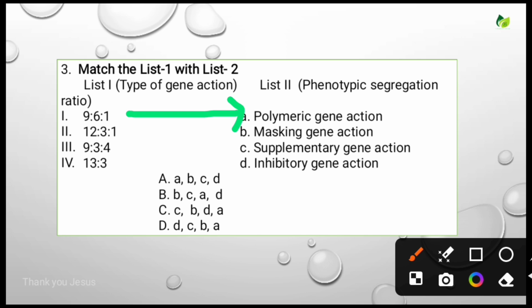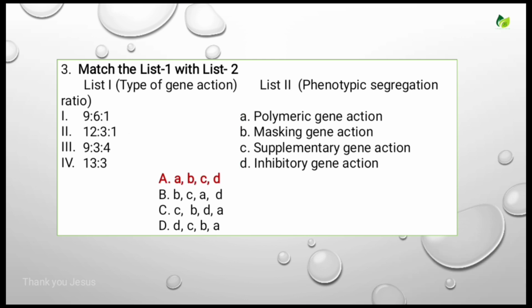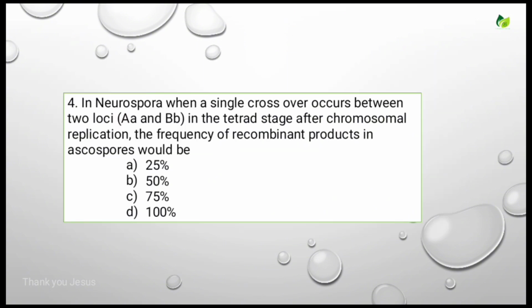polymeric gene action ratio. So these are from interaction of genes. So 12 is to 3 is to 1 is nothing but epistatic gene interaction, that is nothing but masking of gene action. So 9 is to 3 is to 4 is related to supplementary gene action. 13 is to 3 is related to inhibitory gene action. So for this the correct answer is the first one, A, B, C, D is the correct answer. Let's see the next question.